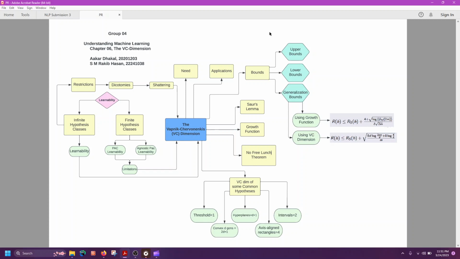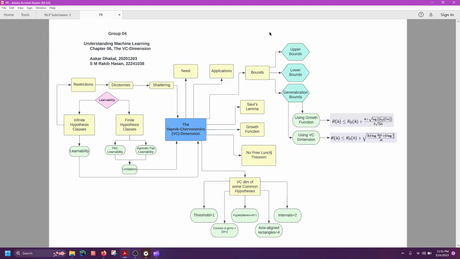Speaking of the applications of VC dimension, the VC dimension is used in theoretical analysis of machine learning algorithms. It provides insights into the trade-off between model complexity and generalization performance. Also, it can be used to compare the expressiveness of different hypothesis classes. Furthermore, it can be used to design and analyze learning algorithms in various domains, including computer vision, natural language processing, and robotics.